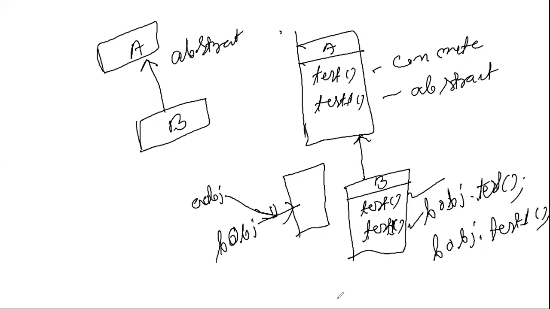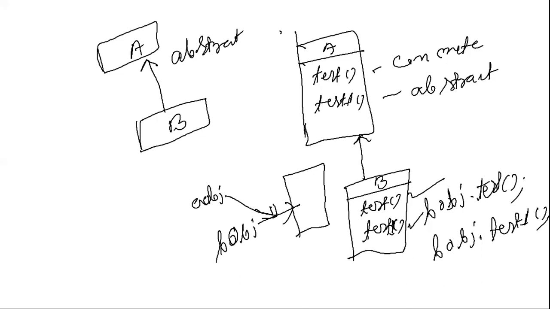Now here in this program we have written AOBJ.test. So which one will it call? It will call the inherited one, this one.